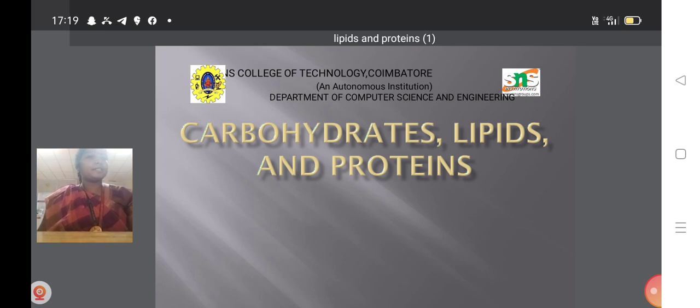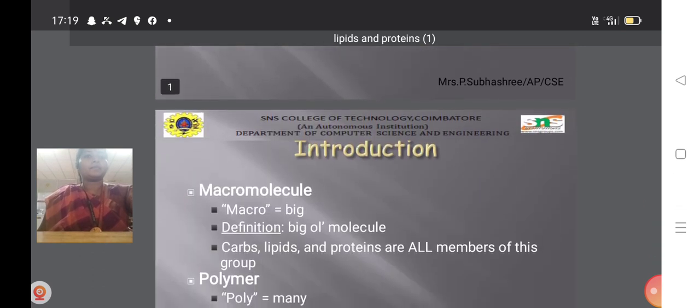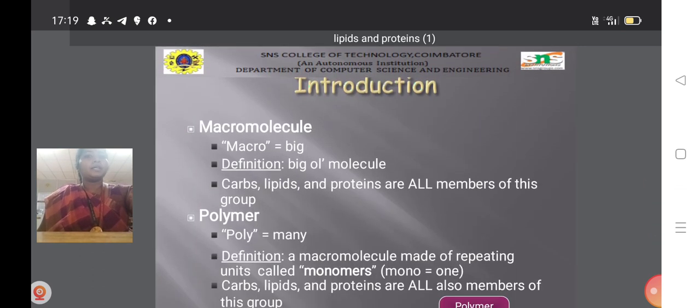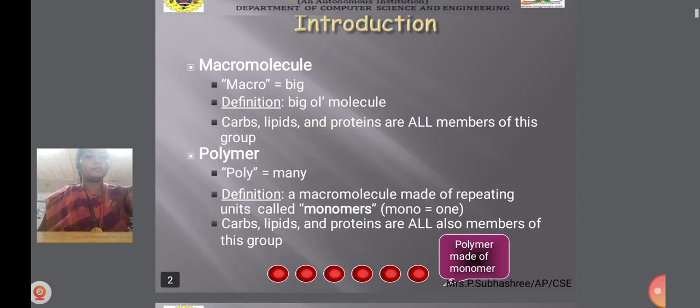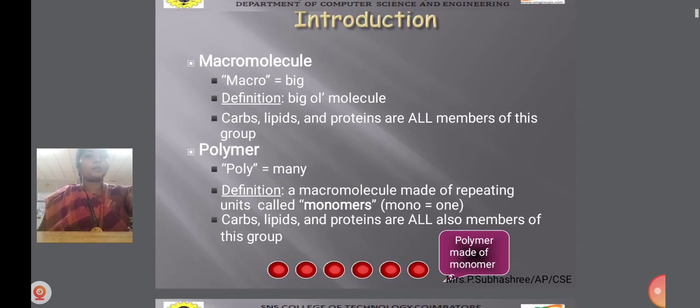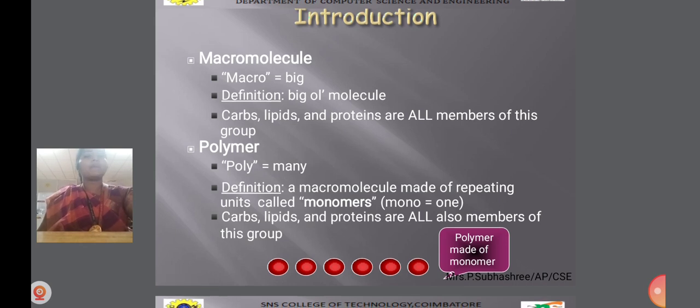So now we are going to see about carbohydrates, lipids and proteins. Macromolecules and polymers combine together and form proteins, carbohydrates, lipids, everything. Macromolecules in the sense, macro means big, a big whole molecule. So carbs, lipids and proteins are all members of this group.